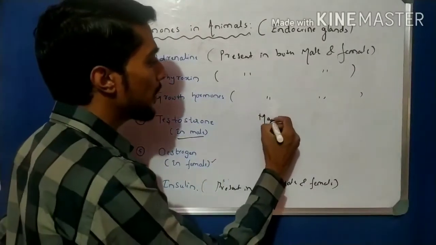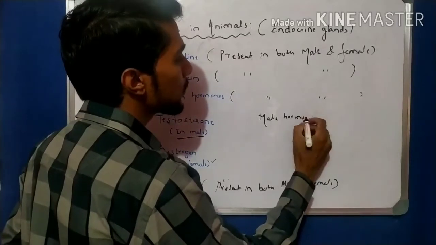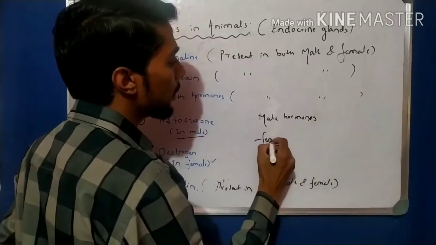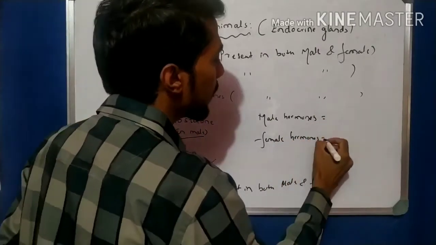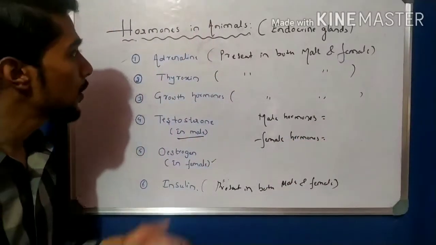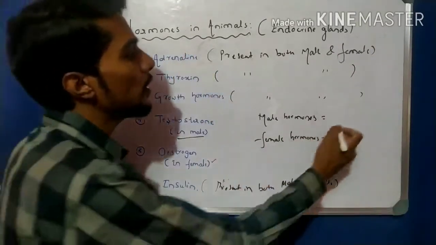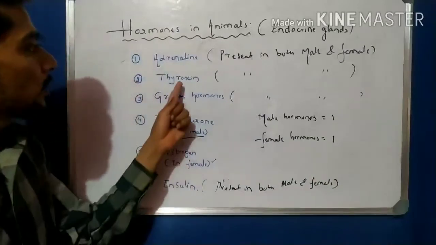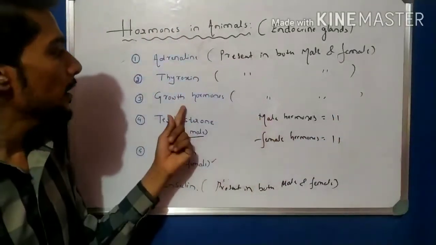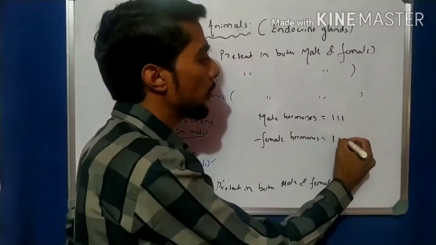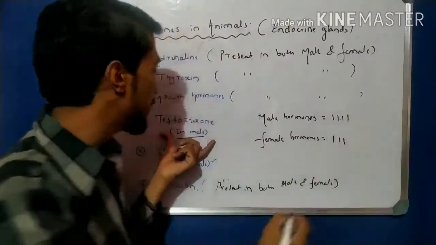We have to calculate here the male hormones and here the female hormones. Adrenaline is present in both male and female, thyroxine is present in both, and growth hormone is present in both.